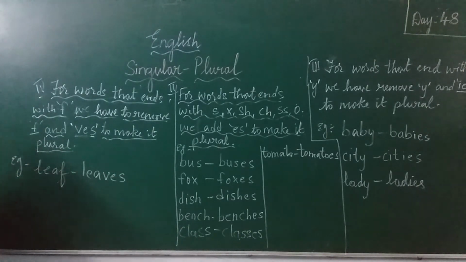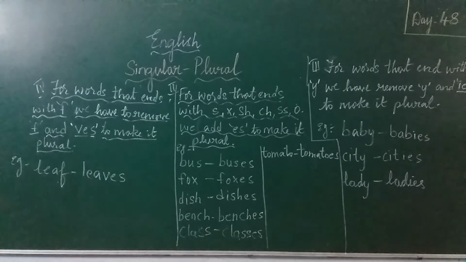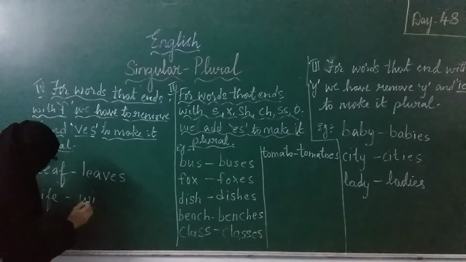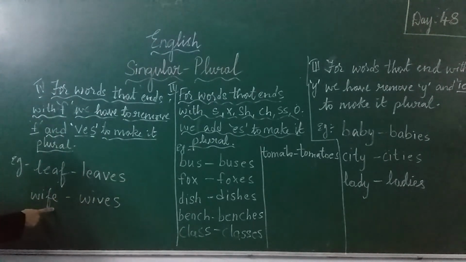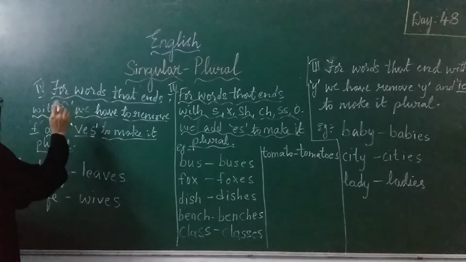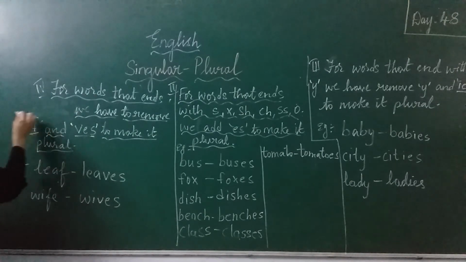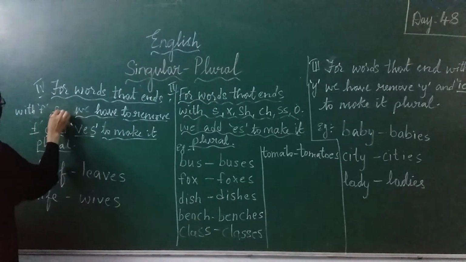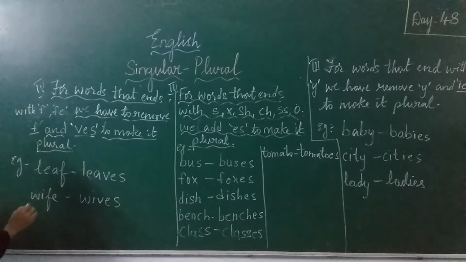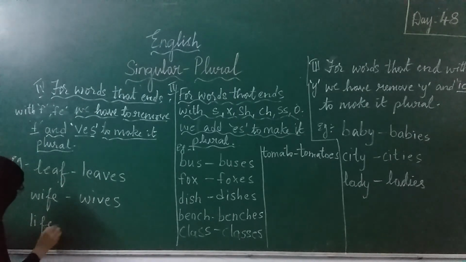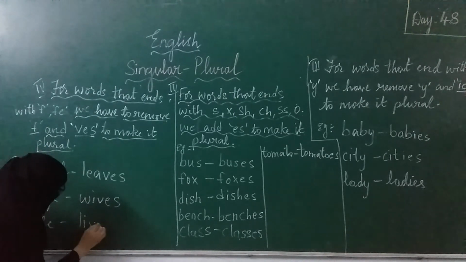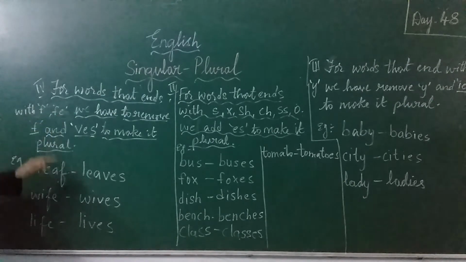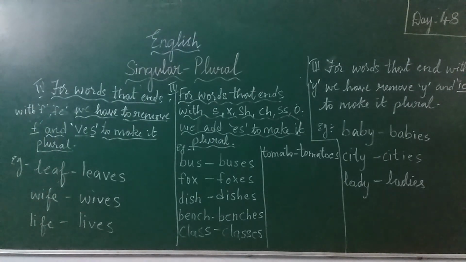Then wife. WIVES. Here it is ending with FE. F and FE, you can write both. Words ending with F, FE. Is it clear? LIFE, life. LIVES. So these are some of the examples for the words ending with F and FE. We have to add VES to make it plural.